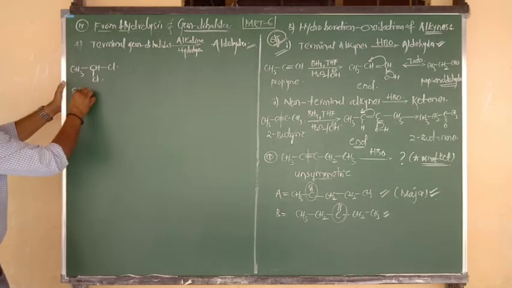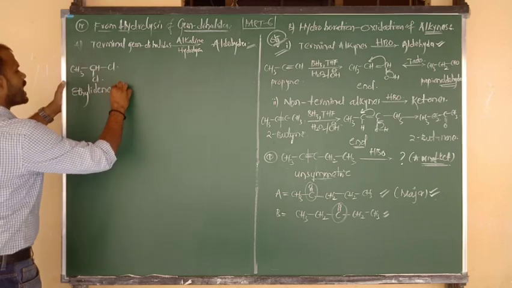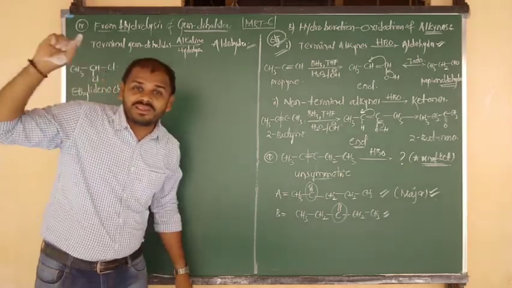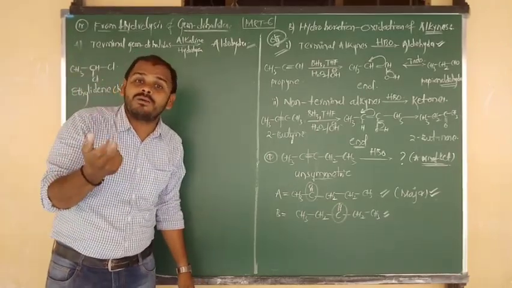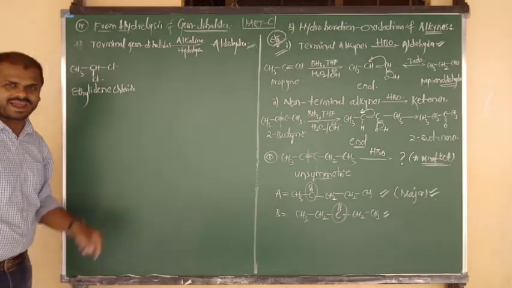The common name of this compound is ethylidene chloride. Again, don't say dichloride, because I have told you in the first chapter what the common name of a gem dichloride is. Alkylidene halide means ethylidene chloride.